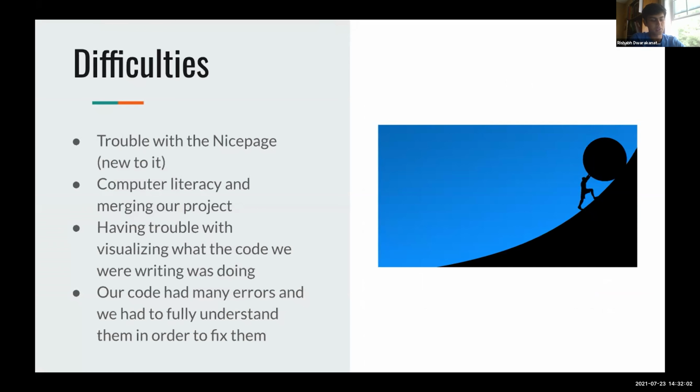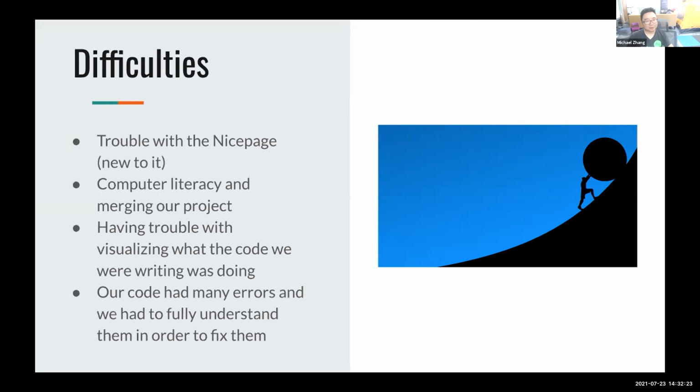It was kind of hard for us to say, okay, this line of code, I know exactly what that code's doing and that code's doing. So we had to fully understand the concepts and make sure that everything that we were writing, we weren't just blindly doing it without any knowledge. And then finally, our code had many errors and we had to fully understand them in order to fix them. Otherwise, we just ended up causing more errors.